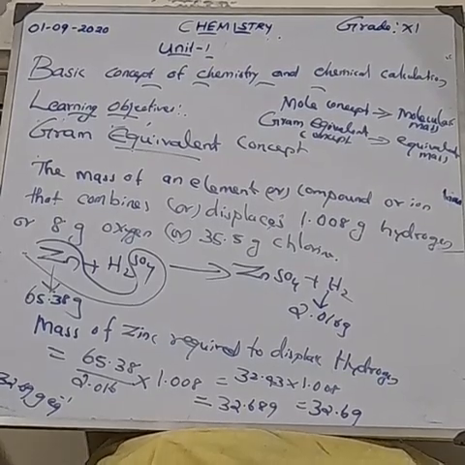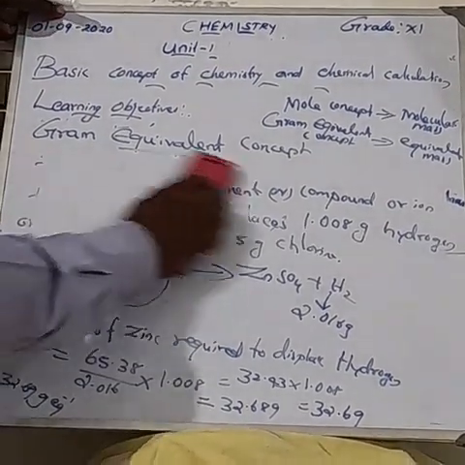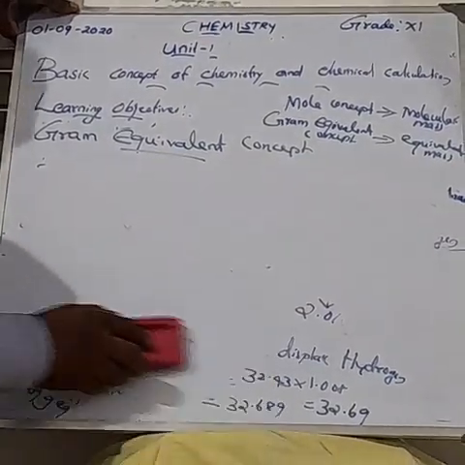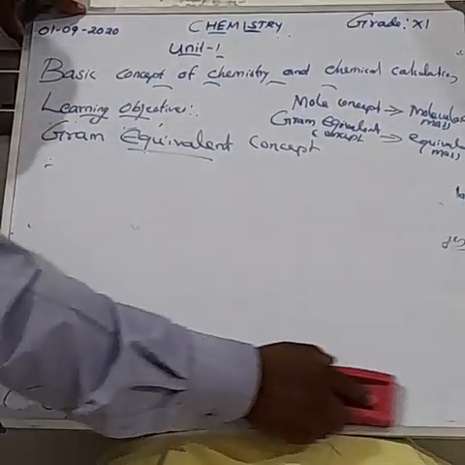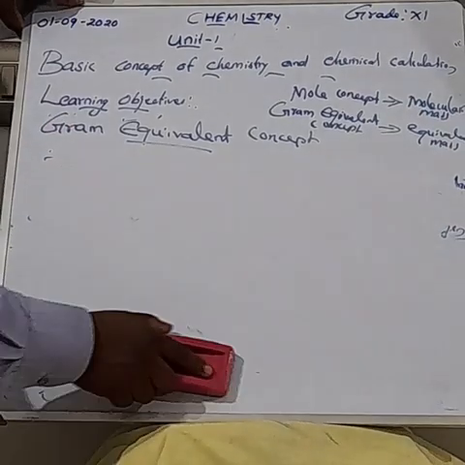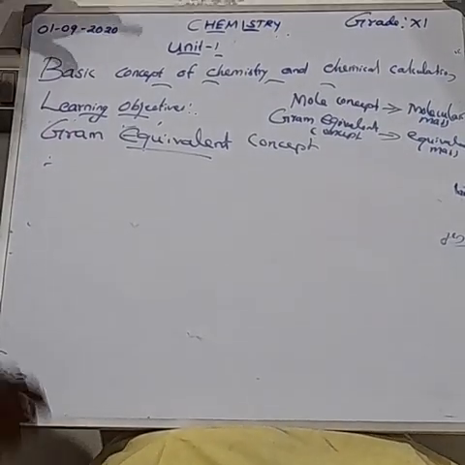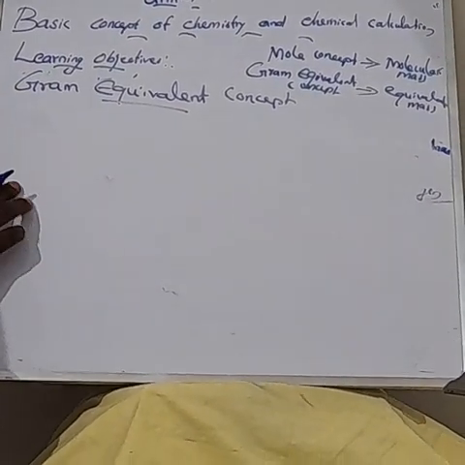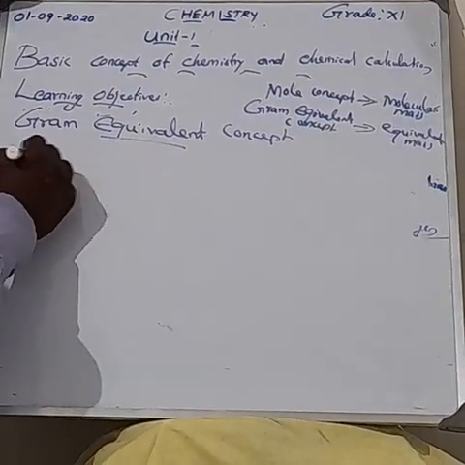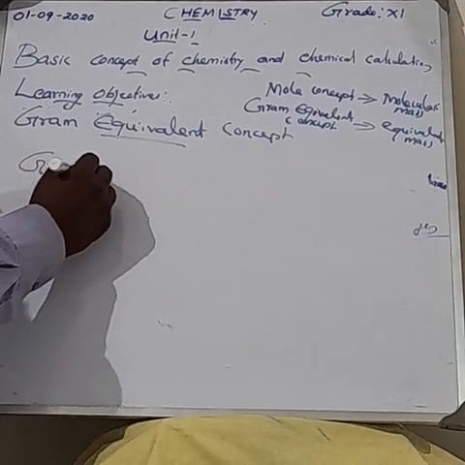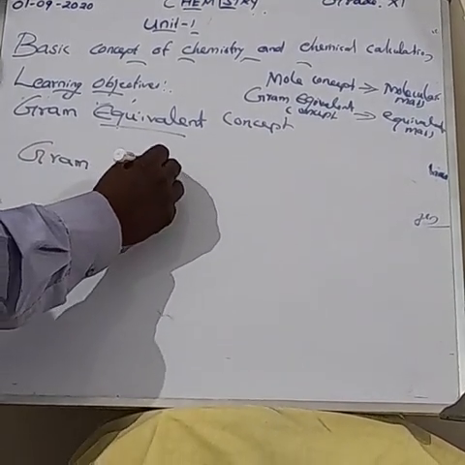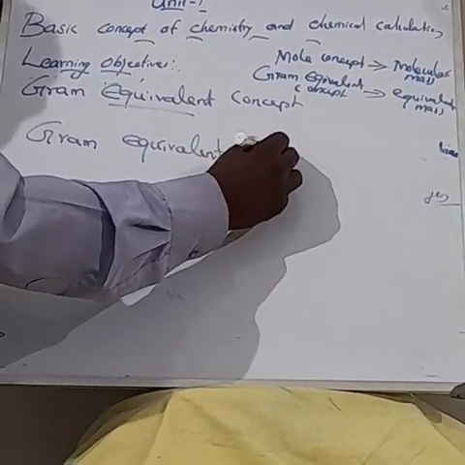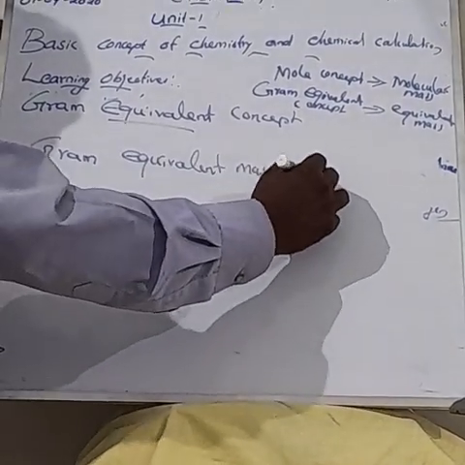So we can write one formula for gram equivalent mass. Gram equivalent mass is equal to molar mass divided by equivalence factor.